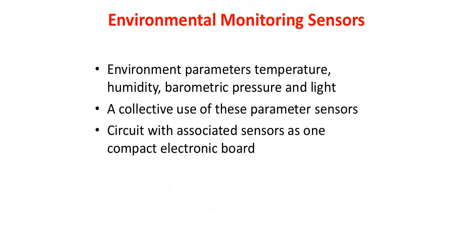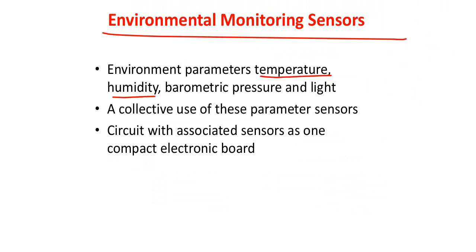Proceeding further, we have some more sensors which we call environmental monitoring sensors. Parameters like temperature, humidity, pressure, and light are measured. You have seen so many things to measure these parameters, maybe a thermistor, a thermocouple, temperature sensors, a humidity sensor.